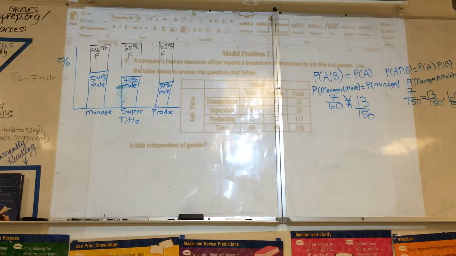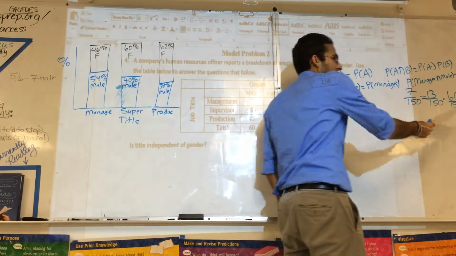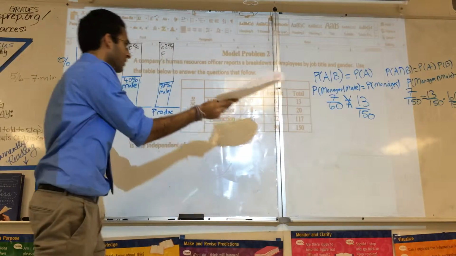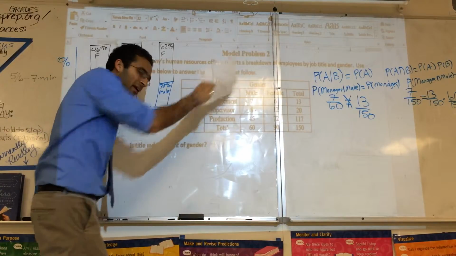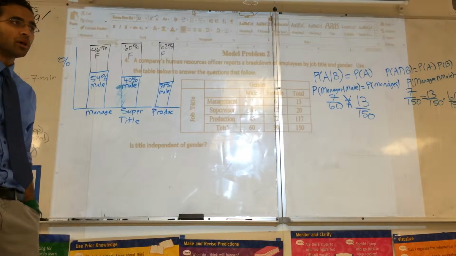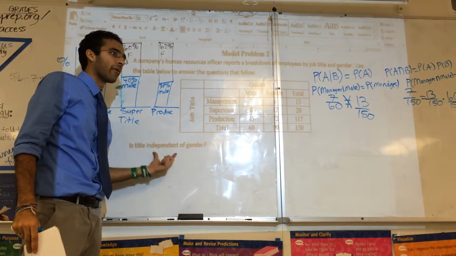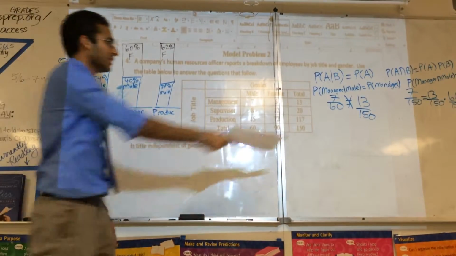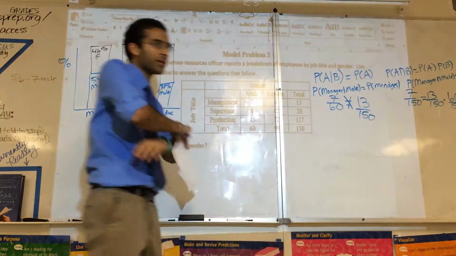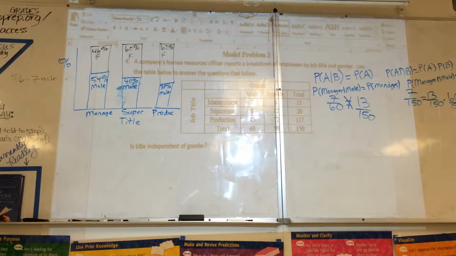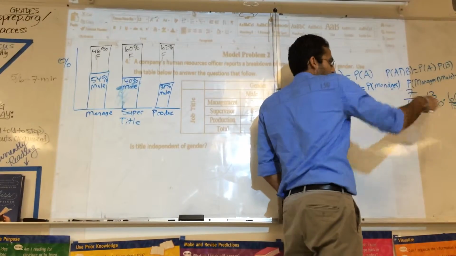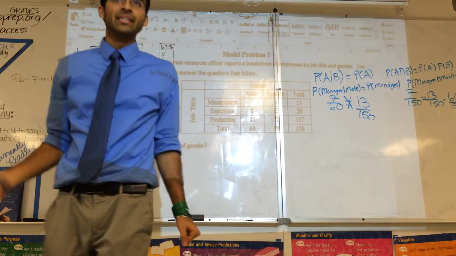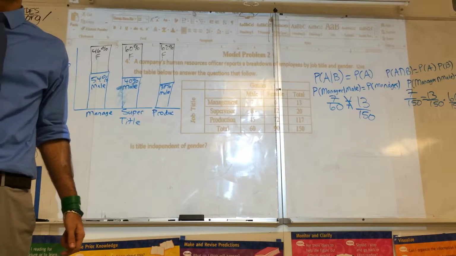This is a crucial point because people are going to miss this on the next problem. If when you did this you had said, oh, they are independent, you still need to check management and female. You still need to check supervisor and female, supervisor and male. You need to check multiple before you can make this claim. But if you prove that at least one time it's not independent, we can make the claim they're not independent. Because title does affect gender. There is some relationship here. These are not independent. There is some association. Title seems to depend on gender.